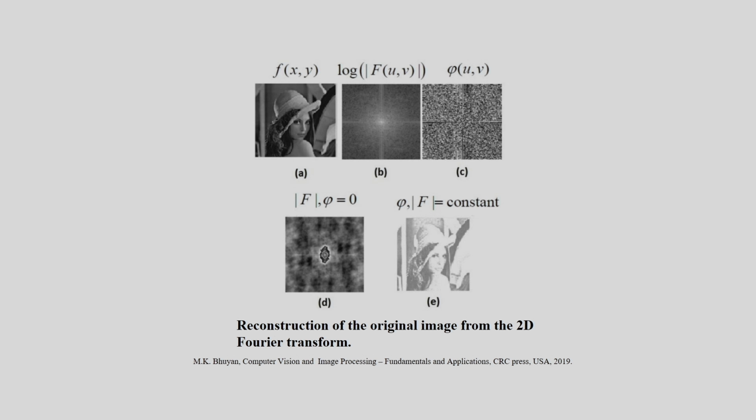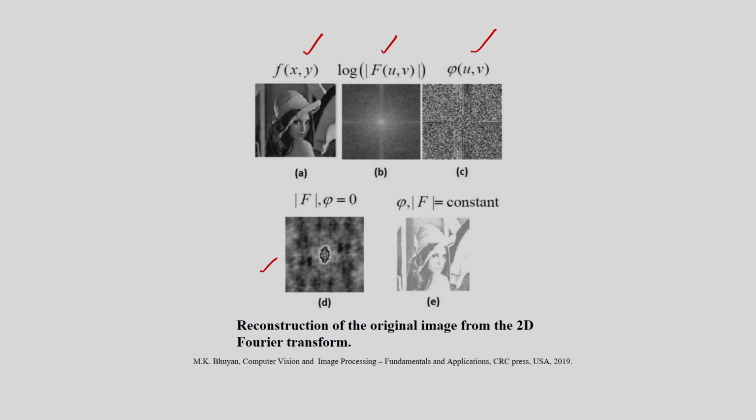And in my last class I have shown the image reconstruction from the magnitude information and the phase information. So, you have seen here the input image is f(x,y), and this is the magnitude spectrum. I am using the log transformation to compress the dynamic range, and after this I am considering the phase spectrum. The phase spectrum is this, and in this case I am only considering the magnitude information, I am not considering the phase information, and this is my reconstructed image.